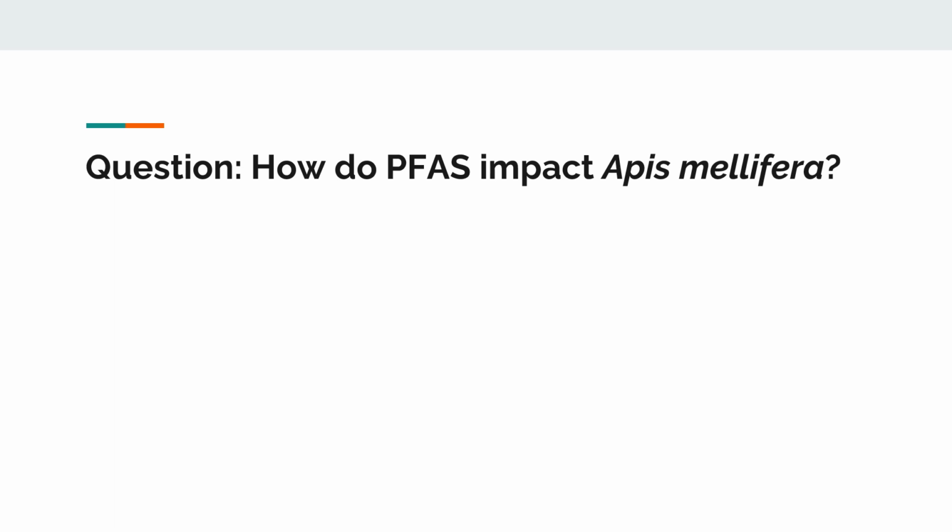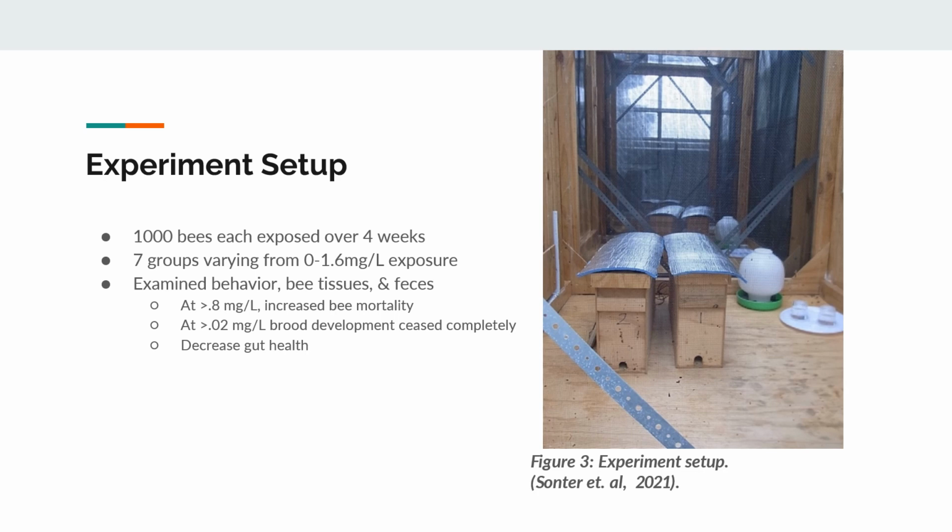How do PFAS impact Apis mellifera? This question was investigated by an Australian university in 2021. They had 7 groups of bees, each with 1,000 bees, and they exposed each group to a varying level of PFAS over the course of 4 weeks. As you can see, this is one group, this is one group. They're each separated by these screens. And the method of exposure, they had this sugar water here. Each group had a different PFAS concentration in them.